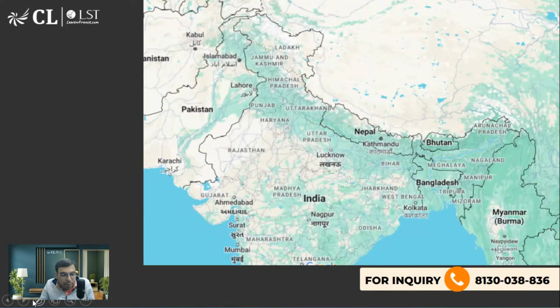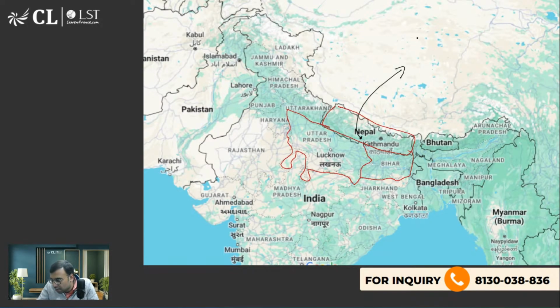So let me talk about the life of Gautam Buddha ji. So this is Nepal. This is the border of Bihar and Uttar Pradesh. Something like this, right? This is Bihar. Where was he born? He was born somewhere here in Nepal, called Lumbini, also known as Rummindei, because the Rummindei pillar inscription of Ashoka is there, which tells us that Gautam Buddha ji was born here, and he was born as Prince Siddharth, right?